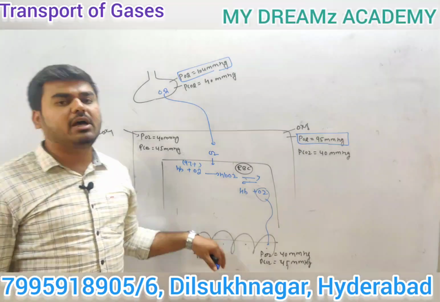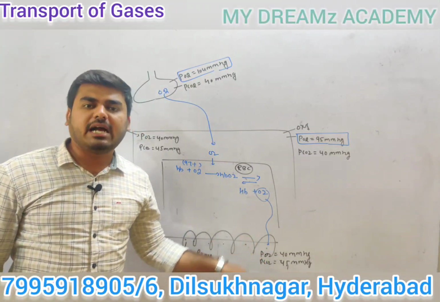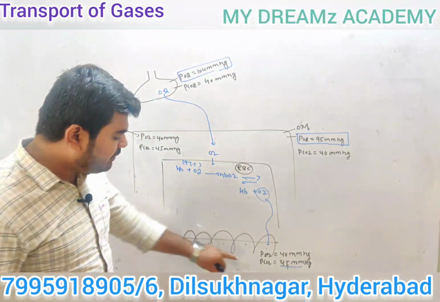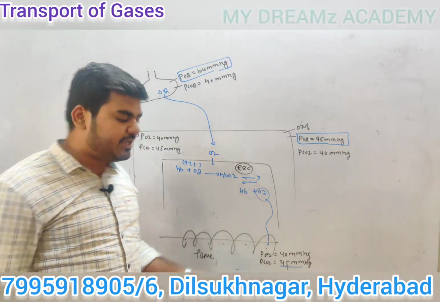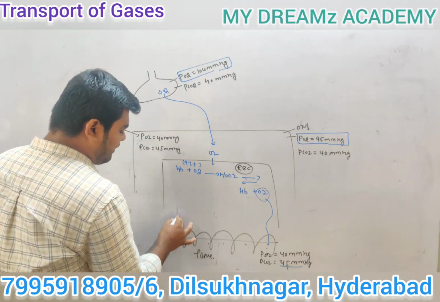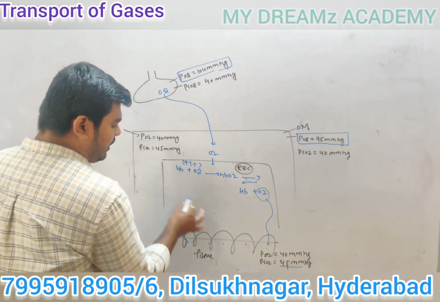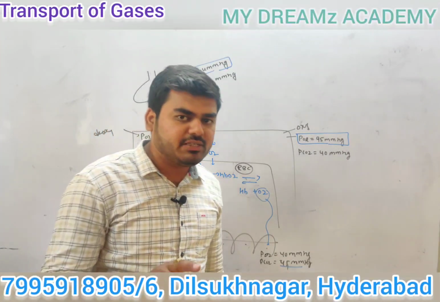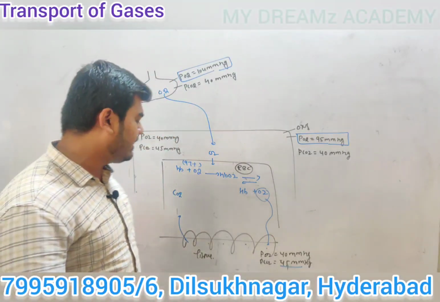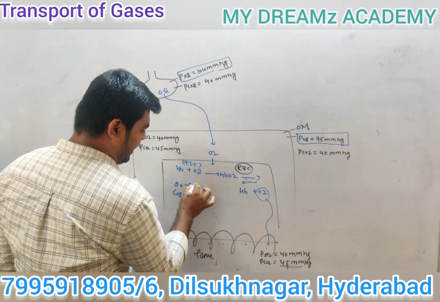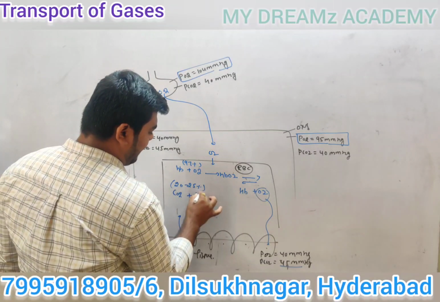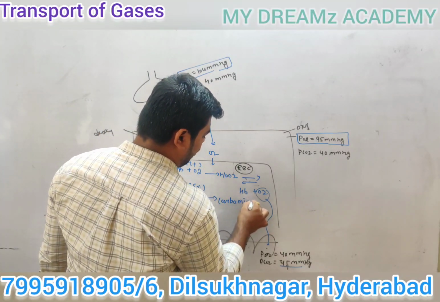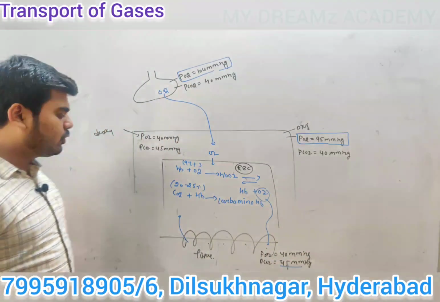If we are talking about the transport of carbon dioxide, the carbon dioxide in the tissue region is 45 mm Hg. So it will transport from higher concentration to lower concentration area. Here, as I said, 20 to 25% of carbon dioxide binds with hemoglobin and forms carbaminohemoglobin.